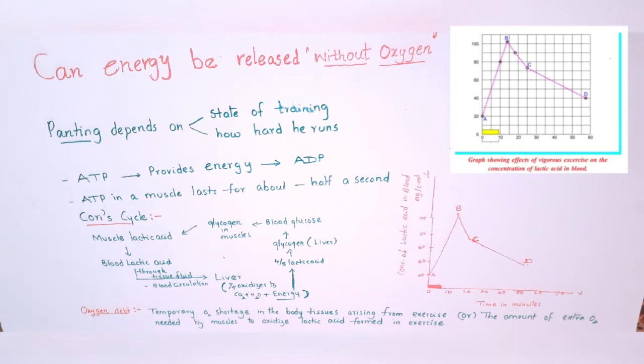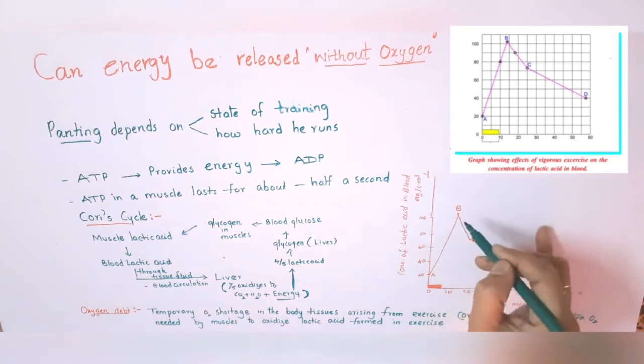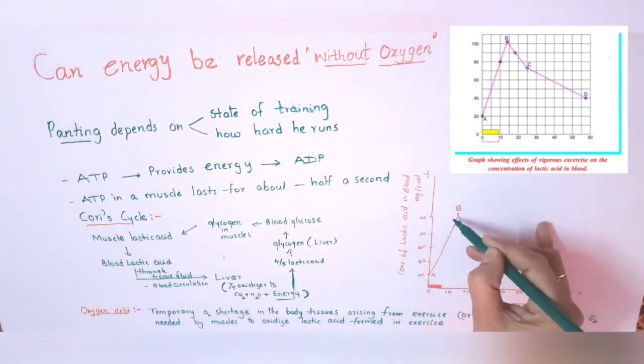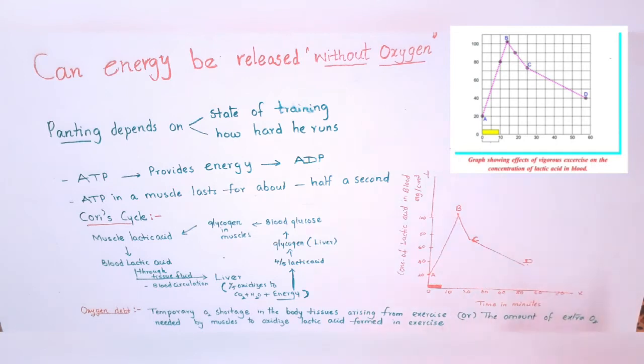From this graph, try to give the answers. What was the concentration of lactic acid in the blood to start with? The answer is 20 mg. So the concentration of lactic acid in the blood when he starts is 20 mg only. What was the greatest concentration reached during the exercise? Here, nearly 110 or 100 mg we can take.